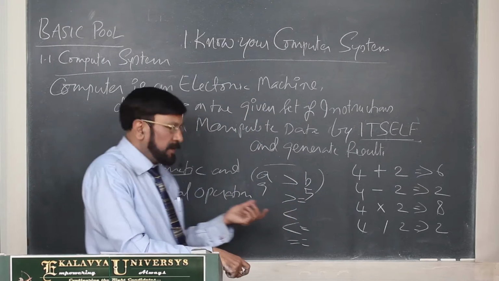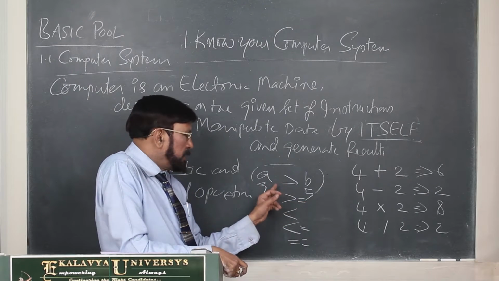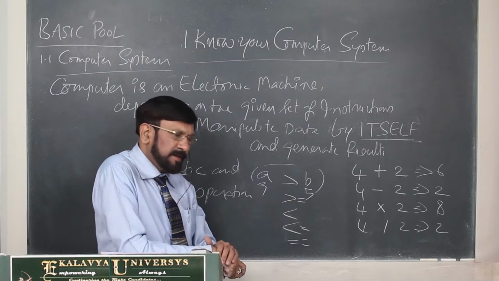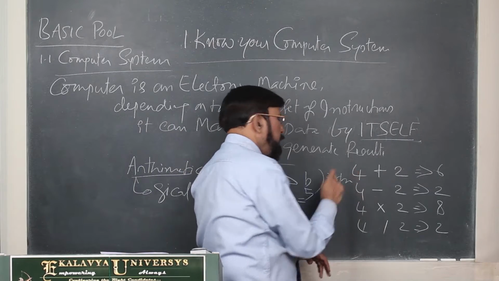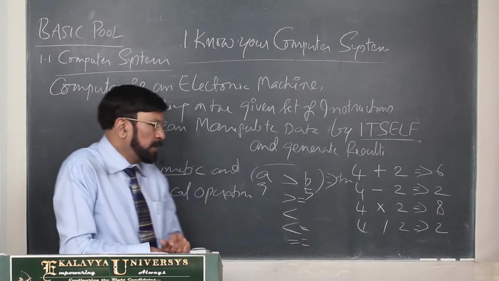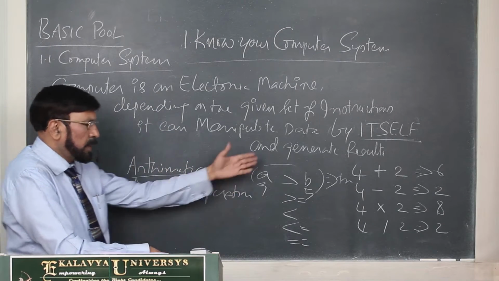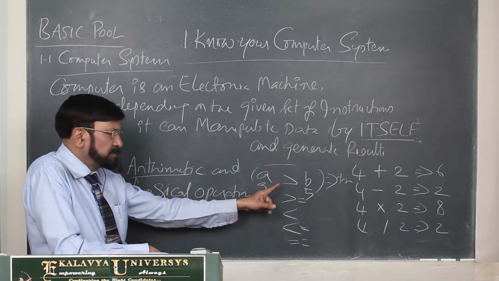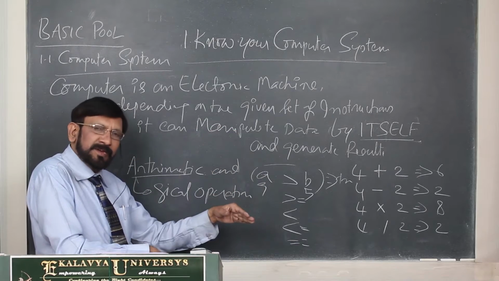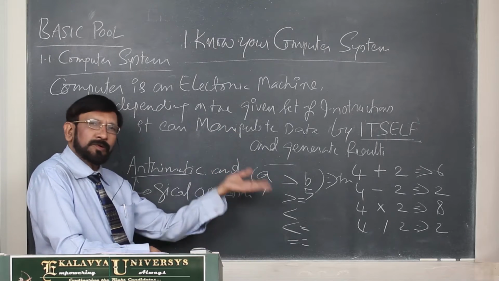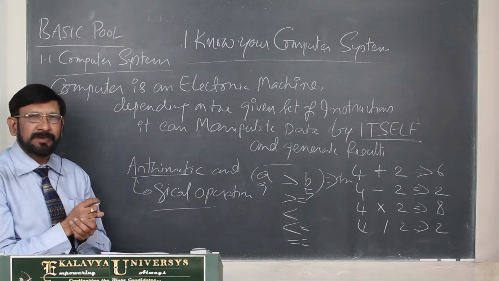You can compare. This type of logical operations it can also perform. In this case, 9 is greater than 5, true, so it gives the result as true. So a computer can perform not only arithmetical operations, it can perform logical operations like that. Logical operations means greater than or equal to, less than or equal to, not equal to. This type of operations are called logical operations.